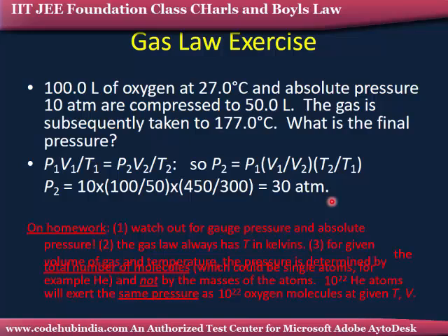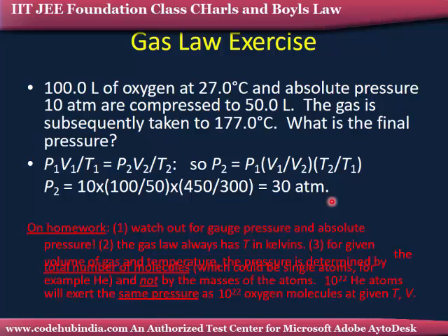So you understood the combination of Boyle's law and Charles's law. What does Boyle's law define? The PV constant, that is, pressure is inversely proportional to volume at constant temperature. And Charles defined the temperature relation, keeping either P or V constant.